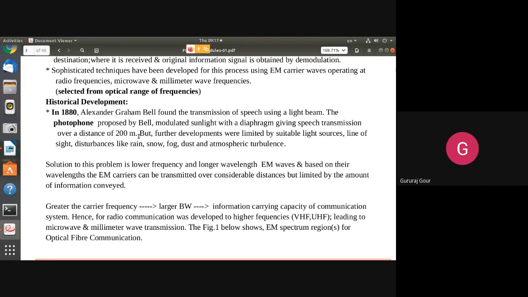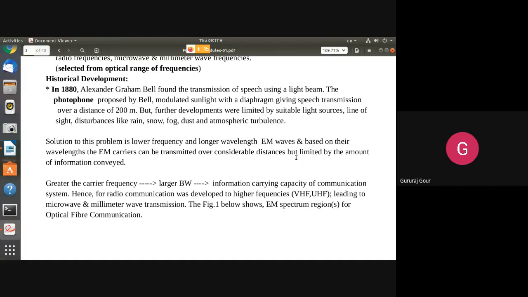But they can only go up to 200 meters because of the limitation of the energy, what you can say about the photons. So it totally depends on the power of the light source. As the power of the light source, or the force it is generating, is very much less, it is unable to carry our message up to more than 200 meters, or in terms of kilometers. And moreover, it is limited by rain, snow, fog, dust, or line of sight; many factors come into the picture.